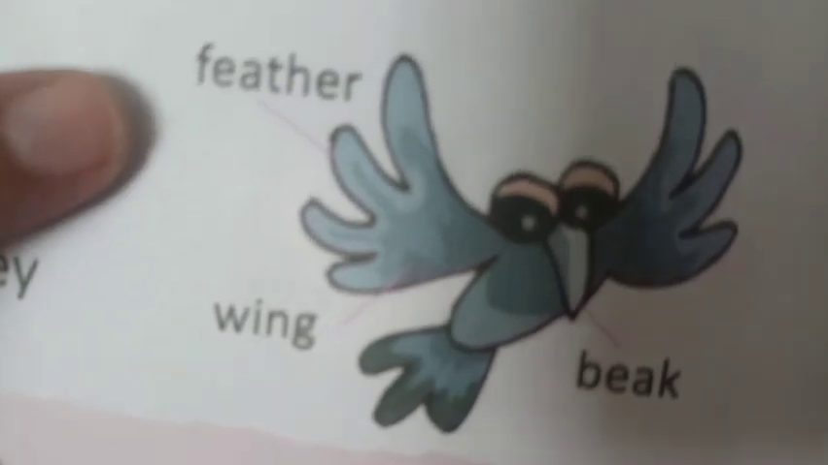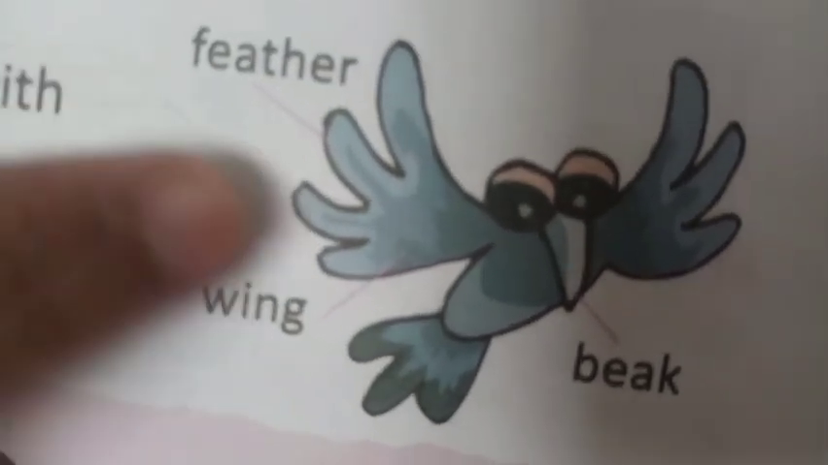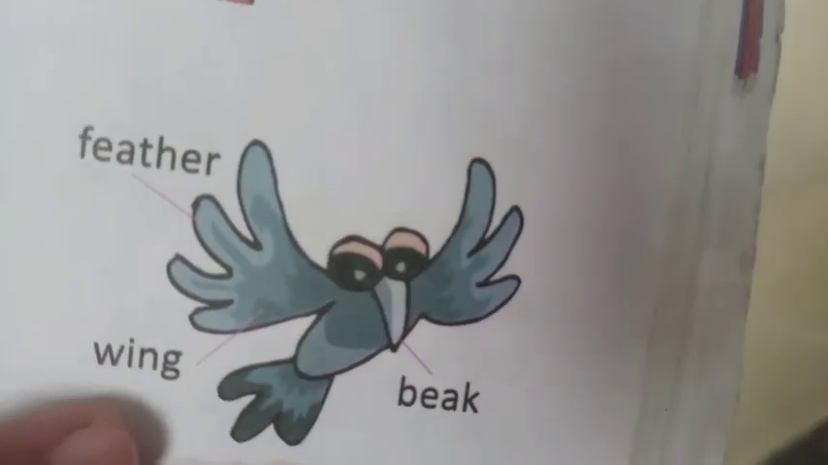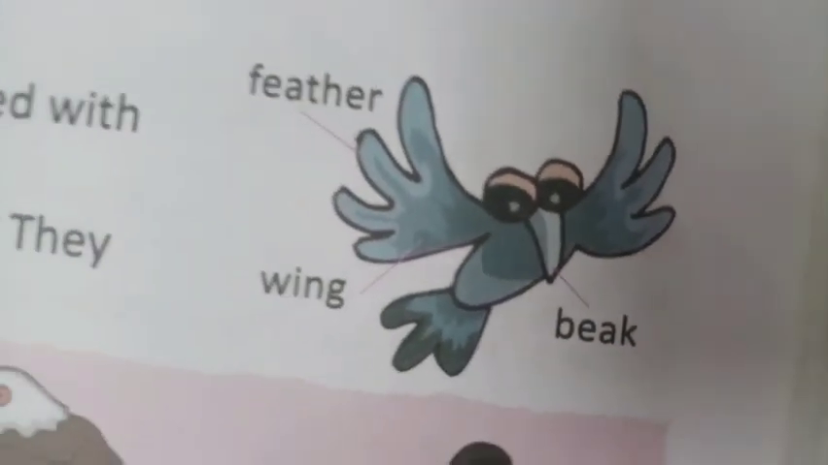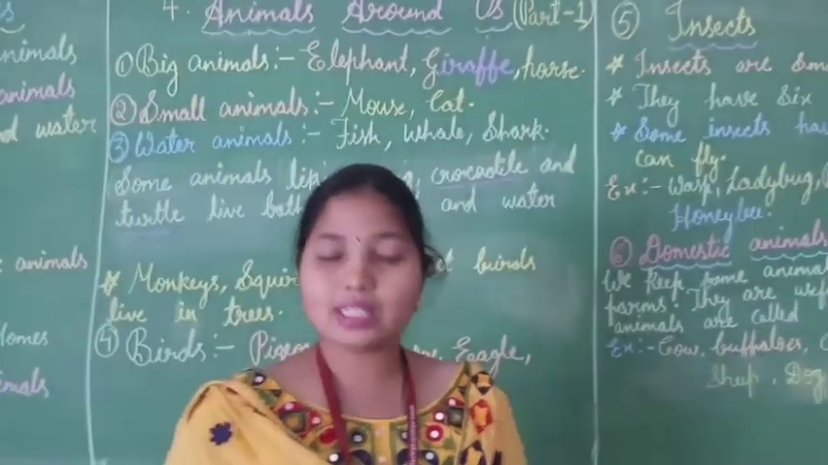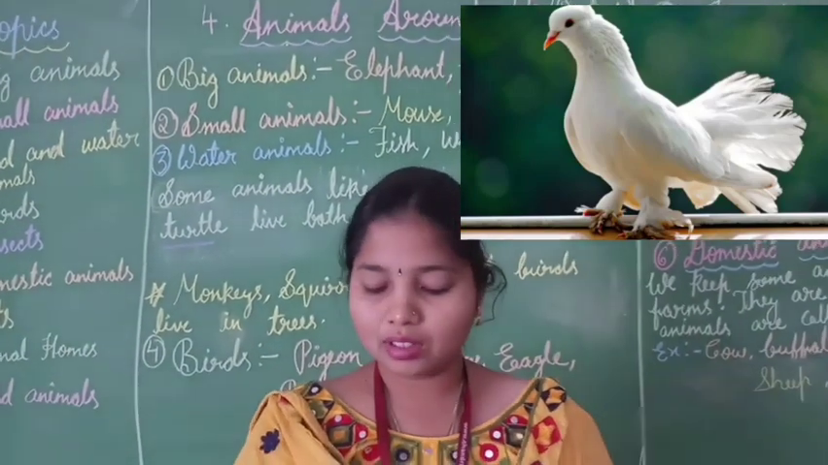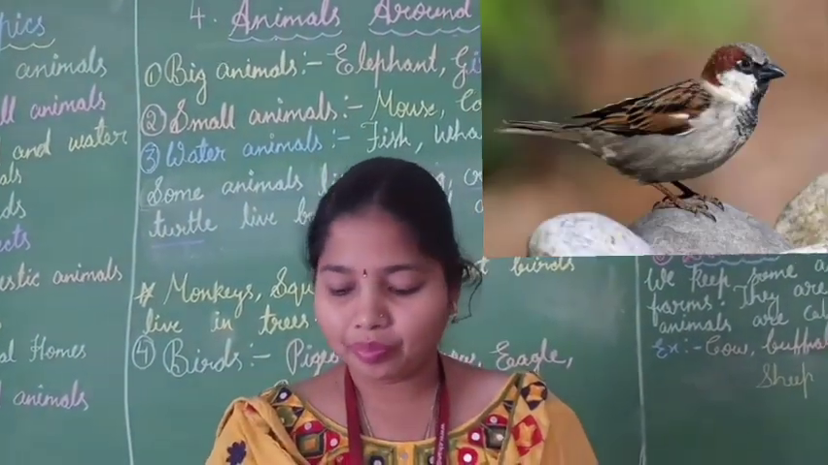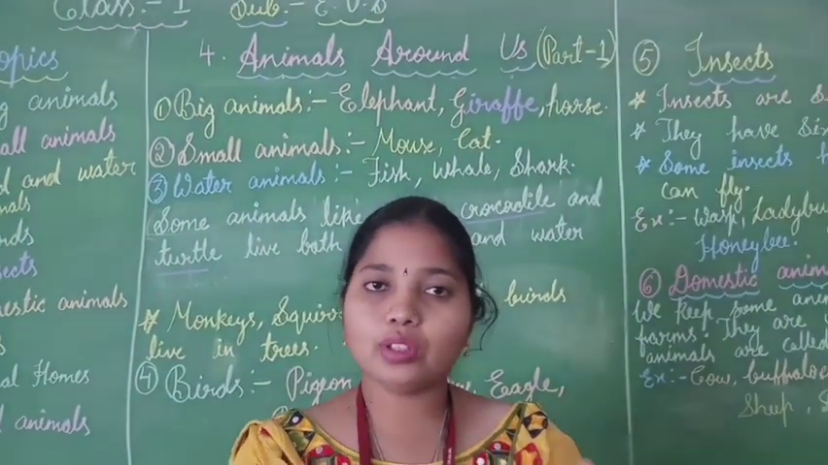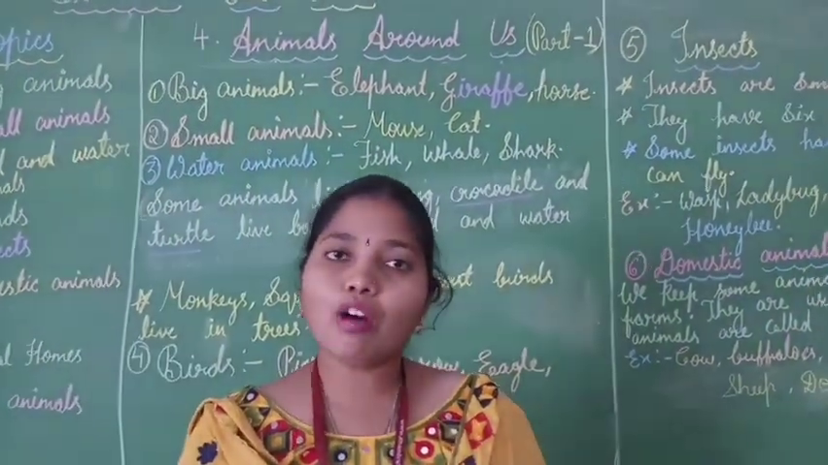So what does the feather do, children? Feathers and wings help the birds to fly. And where do birds lay eggs, children? Birds lay eggs in the nest. So children, what are examples of birds? Bird examples are pigeon, sparrow, eagle, penguin. These four are examples of birds.